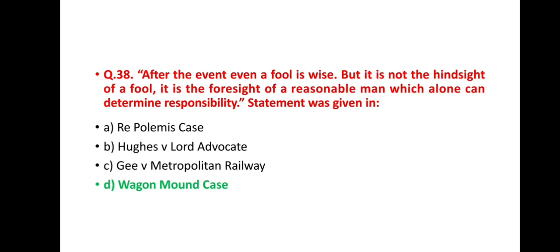Question number 38. After the event, even a fool is wise, but it is not the hindsight of a fool. It is the foresight of a reasonable man which alone can determine responsibility. A statement was given in which case? Option A, Re Polemis case. Option B, Hughes versus Lord Advocate case. Option C, G versus Metropolitan Railway. Option D, Bag and Mount case. And the correct answer is option D, Bag and Mount case.